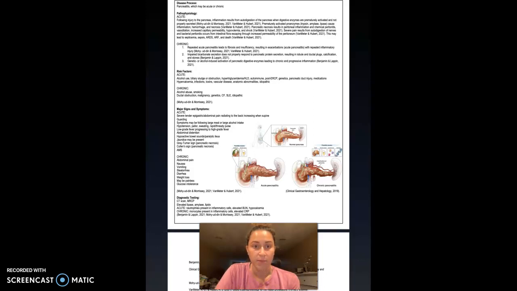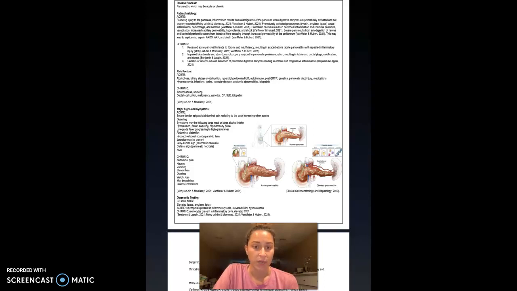A second theory is impaired bicarbonate secretion, which does not properly respond to pancreatic protein secretion, resulting in lobule and ductal plugs, calcification, and stones. The third theory involves genetic or alcohol-induced activation of pancreatic digestive enzymes, leading to chronic and progressive inflammation.